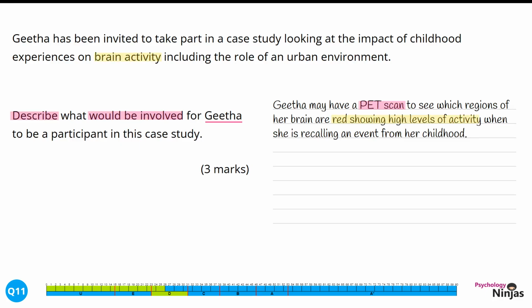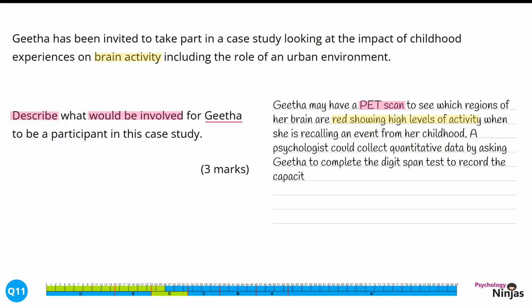Let's move on to a next point that she might expect. A psychologist could collect quantitative data by asking Geetha to complete the digit span test to record the capacity of her memory. We've also done just enough to link this into context by talking about memory, which is what the researcher is looking for.